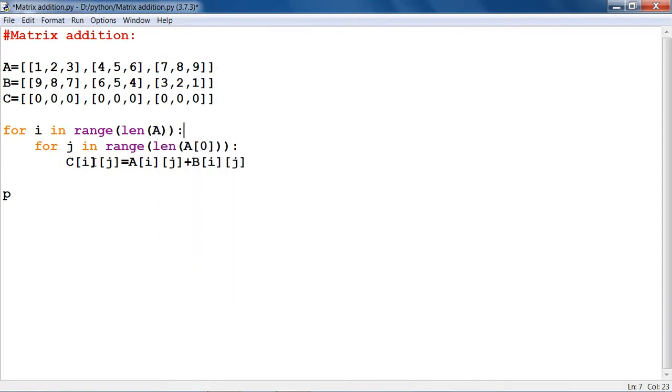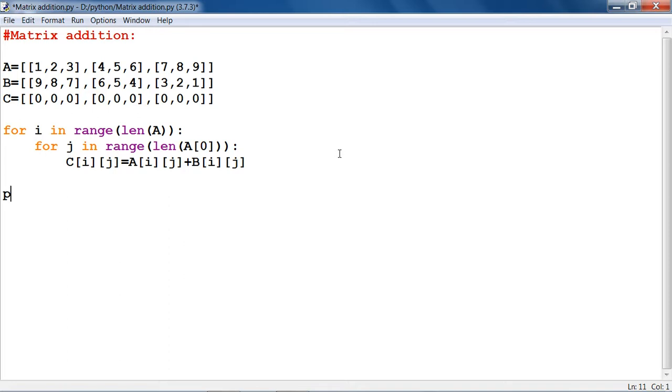So it will first take C00 equal to A00 plus B00. Then again, with i value 0, j would be 1. So C01 is the A01 plus B01 element. Next it will take C02, A02 plus B02. In that way, the loop will run, and let's see what the output will be.